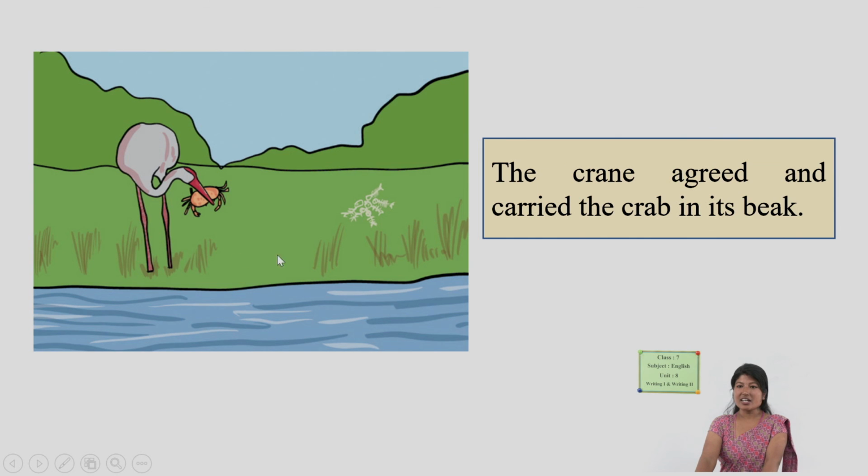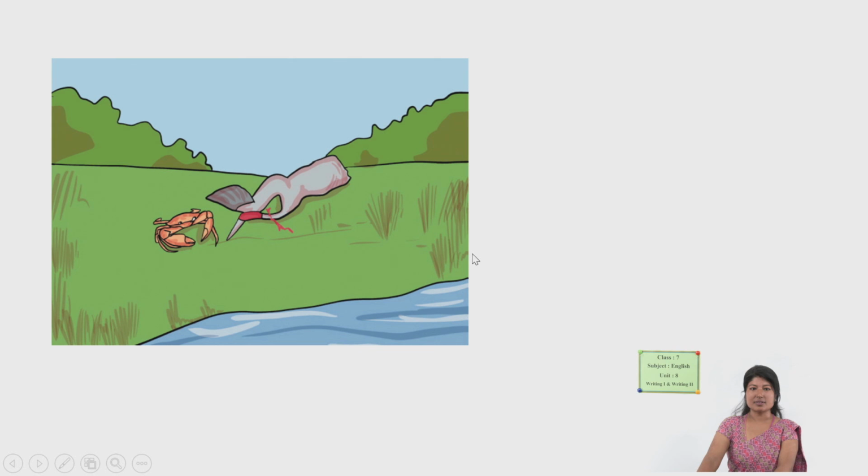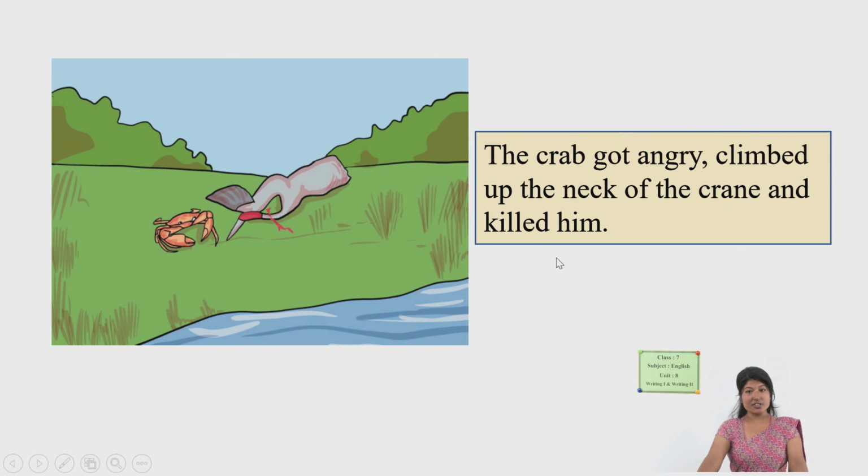The crane agreed and carried the crab in its beak. Then the crane took the crab to a grassland and kept it there. Not finding any pond there, the crab asked the crane, "What did you do with the fish?" Then the crane replied, "I ate them all." The crab got angry, climbed up the neck of the crane and killed him. And the story is over.